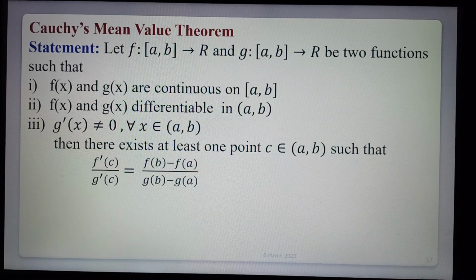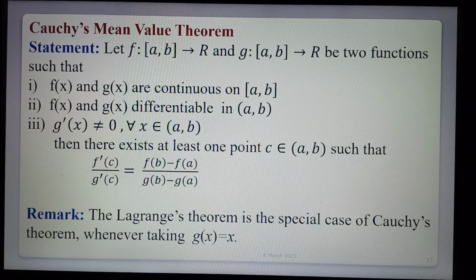Okay, now a remark. Lagrange's theorem is a special case of Cauchy's mean value theorem, obtained by taking g(x) = x. So what is Lagrange's mean value theorem? f'(c) = (f(b) - f(a))/(b - a). That is the statement of Lagrange's theorem.